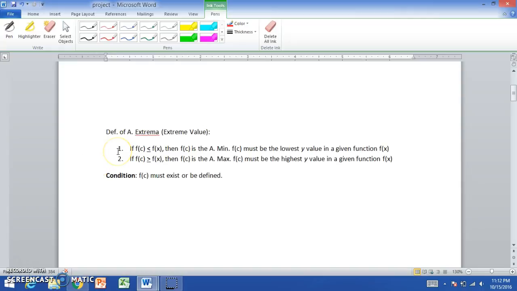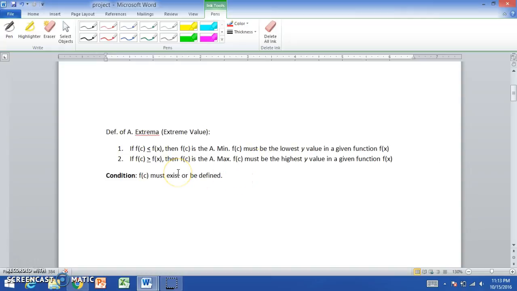The first definition states, if f of c is less than or equal to f of x, then f of c is the absolute minimum. A note to add is f of c must be the lowest y value in a given function to be the absolute minimum. And the second definition is if f of c is greater than or equal to f of x, then f of c is the absolute maximum. Another note to add is f of c must be the highest y value in a given function in order to be the absolute maximum.